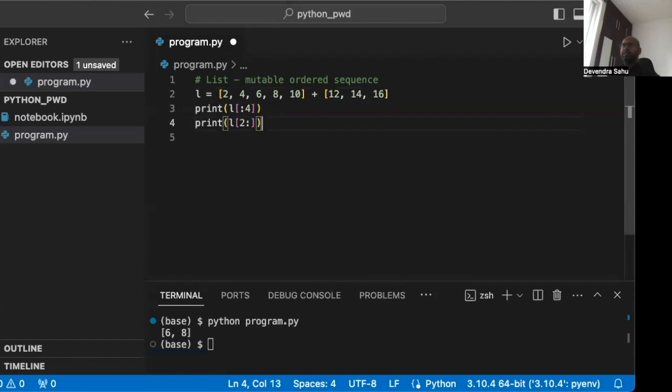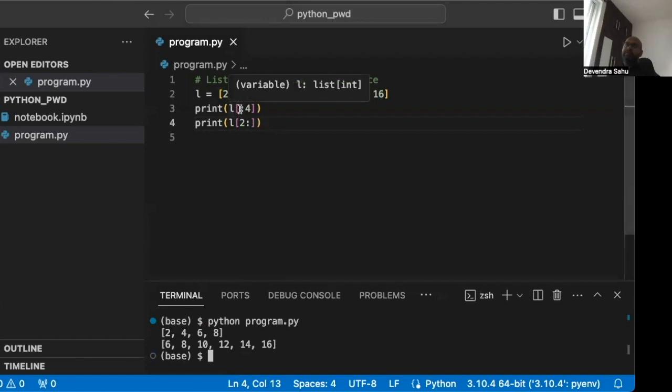It's very similar to strings. The negative indexing works in a similar way. Let's run this first. See? So from the beginning of the list up to the third item, 0, 1, 2, 3. Similarly, we start at the second item and we go till the end. So this is how it works.